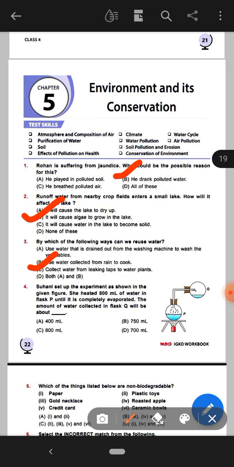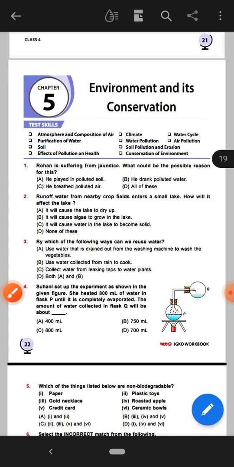Okay. Next question. Suhani set up the experiment as shown in the given figure. She heated 800 ml of water in flask P until it is completely evaporated. The amount of water collected in flask Q will be about dash. Here there are 4 options: 400 ml, 750 ml, 800 ml, and 700 ml. Here the right answer will be option C, that is 800 ml.